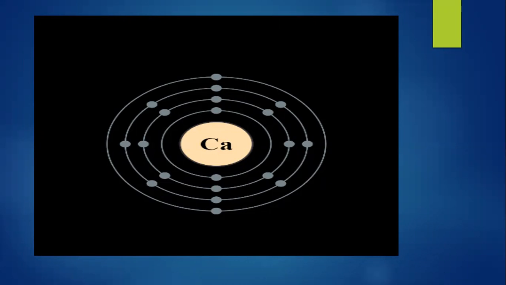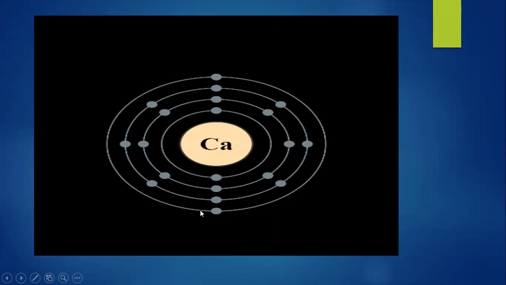As we already know, in the first shell we can accommodate 2 electrons, in the second shell 8 electrons, and in the third 8. If we count them, it will become 18 electrons. But as calcium is having 20 electrons, the rest of the 2 electrons will be arranged in the fourth shell.